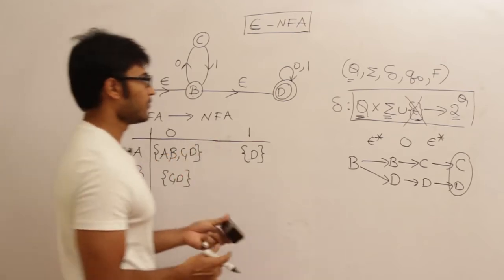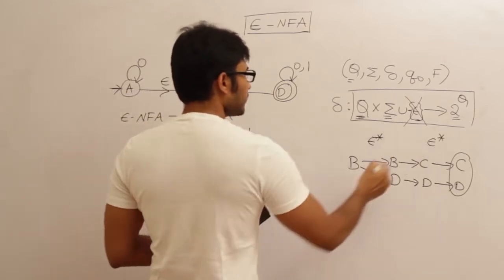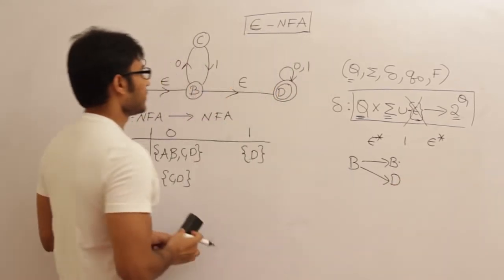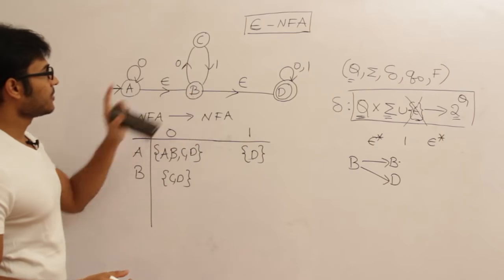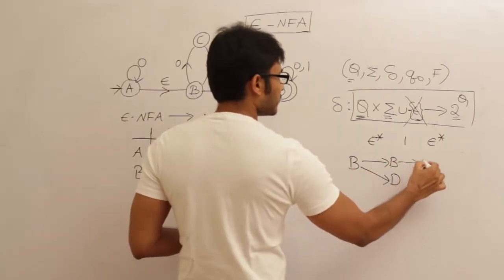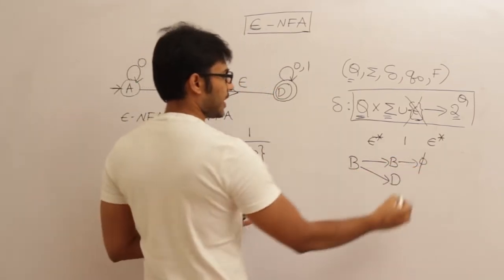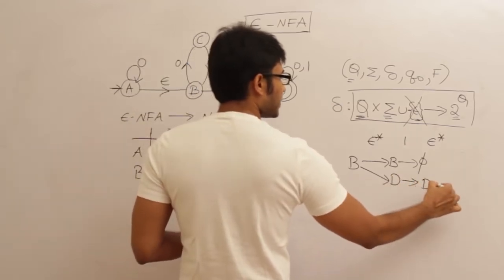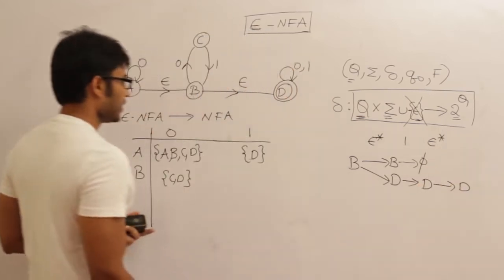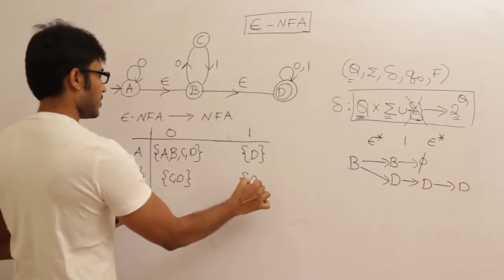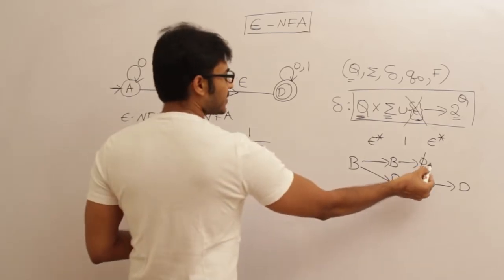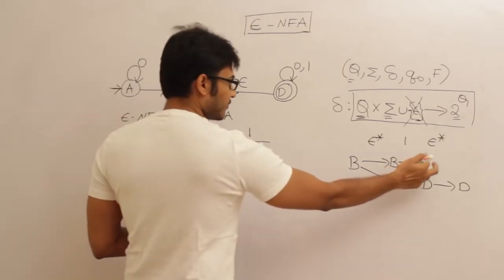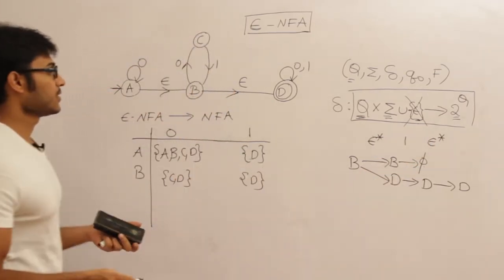What about B on 1? B on 1, this part is going to be the same. Fine. Now what about capital B on 1? Capital B on 1, it doesn't have any move. What about capital D on 1? Capital D on 1 is going to have one move, which is capital D. What is epsilon closure of D? Simply D. Therefore, write it as D. What happens to phi? Phi is nothing, it does not contain anything. So how can you say that it can go somewhere on nothing, from nothing, nowhere? So we are not going to write anything for that.